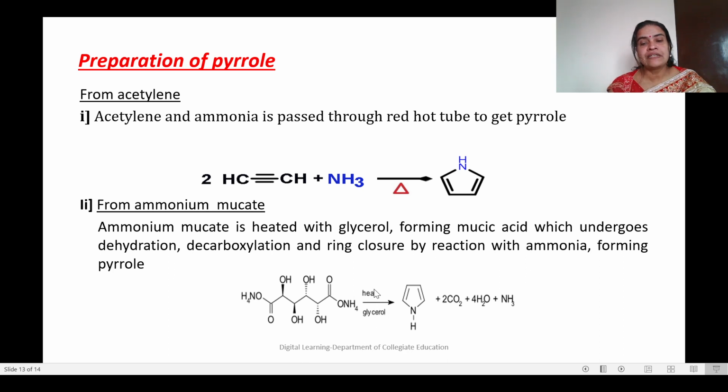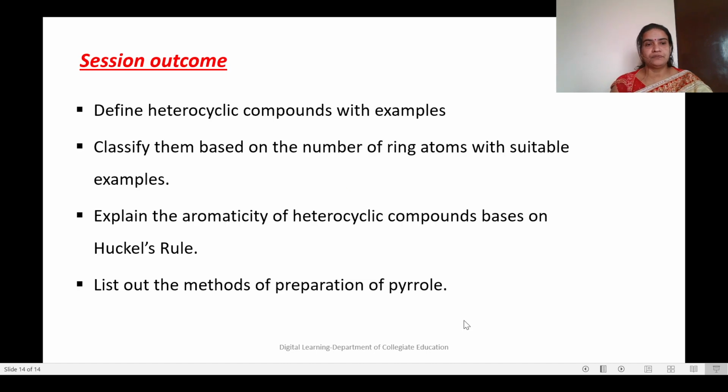What is glycerol? CH2OH, CHOH, CH2OH. That is glycerol. It will combine. So it will undergo reaction, first dehydration, then decarboxylation, and finally ring closure to form the molecule pyrrole, along with the formation of carbon dioxide, water, and ammonia molecules. So these are the 2 methods by which we can prepare pyrrole.